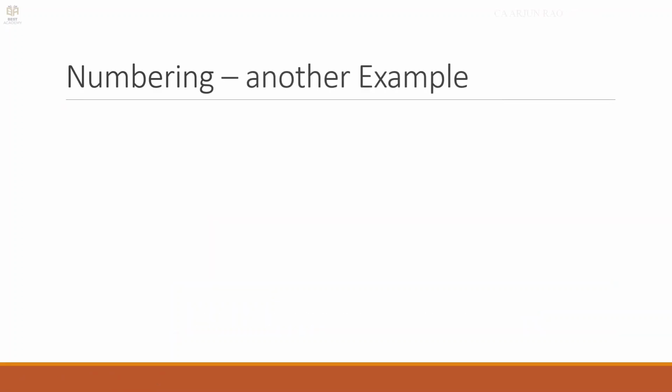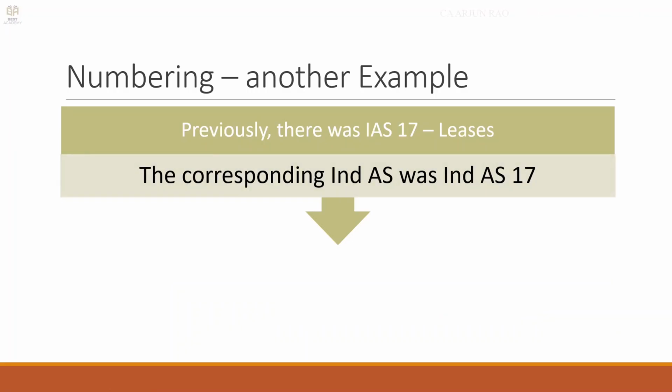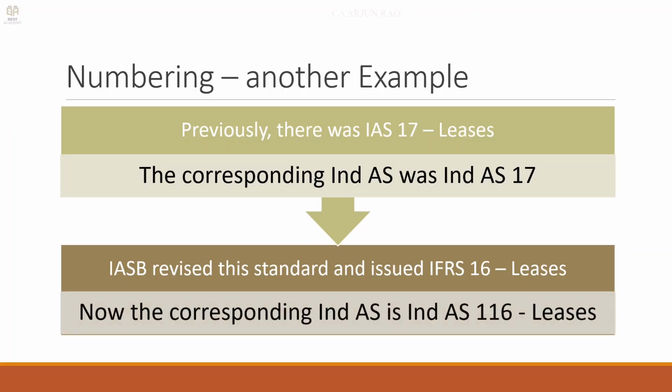So another example for the numbering: previously there was IAS 17 Leases and the corresponding Ind AS was Ind AS 17. This IAS 17 was replaced by IFRS 16. So now the corresponding Ind AS is Ind AS 116. Previously it was Ind AS 17 that was withdrawn. Now we have Ind AS 116.